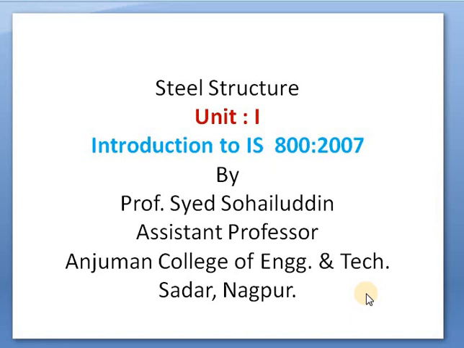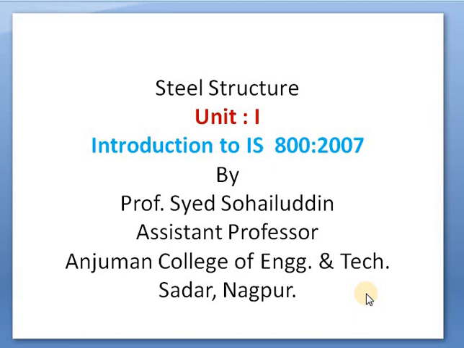Only thing, while designing the different members in a steel structure, every part, every design step, every criterion and every formula has been mentioned in the IS codes. So you have to refer properly to the IS code, IS 800 2007, to find on which page number or in which clause a criterion has been given, or which clause mentions the design step in steel structures. All the design steps, criteria and provisions have been given in IS 800 2007. Okay?